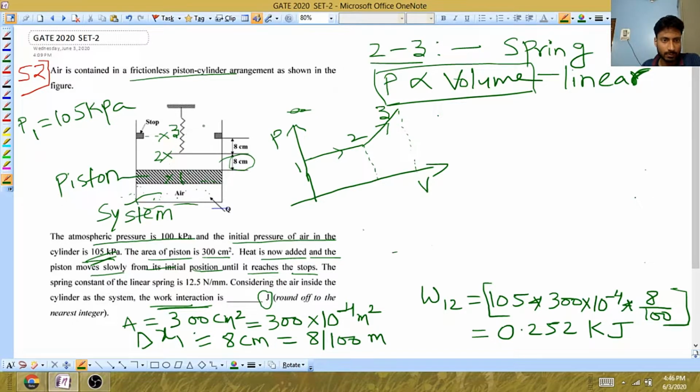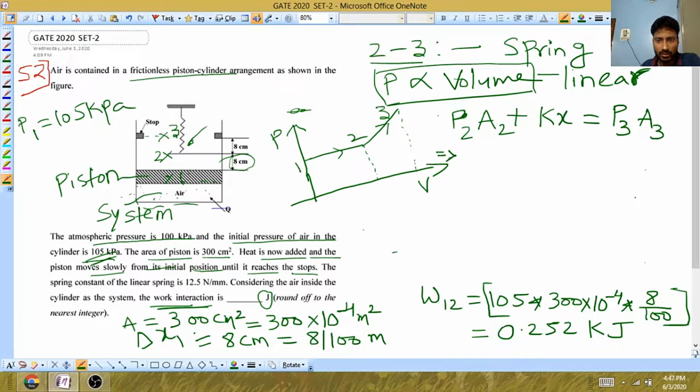Since this spring is compressing from its natural position, the spring force will act in downward direction. So P2A2 plus Kx will be equal to P3A3.